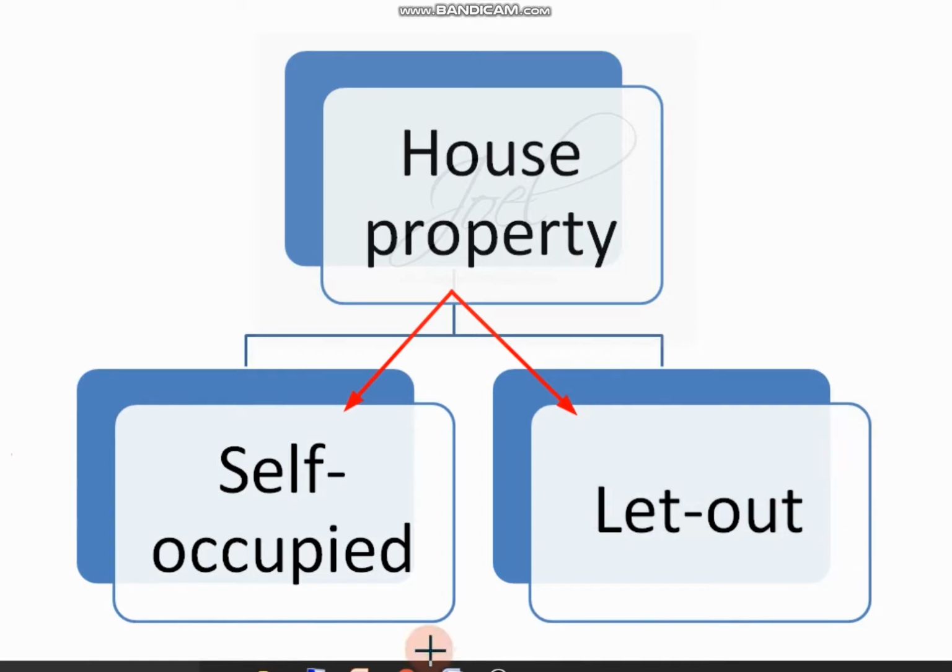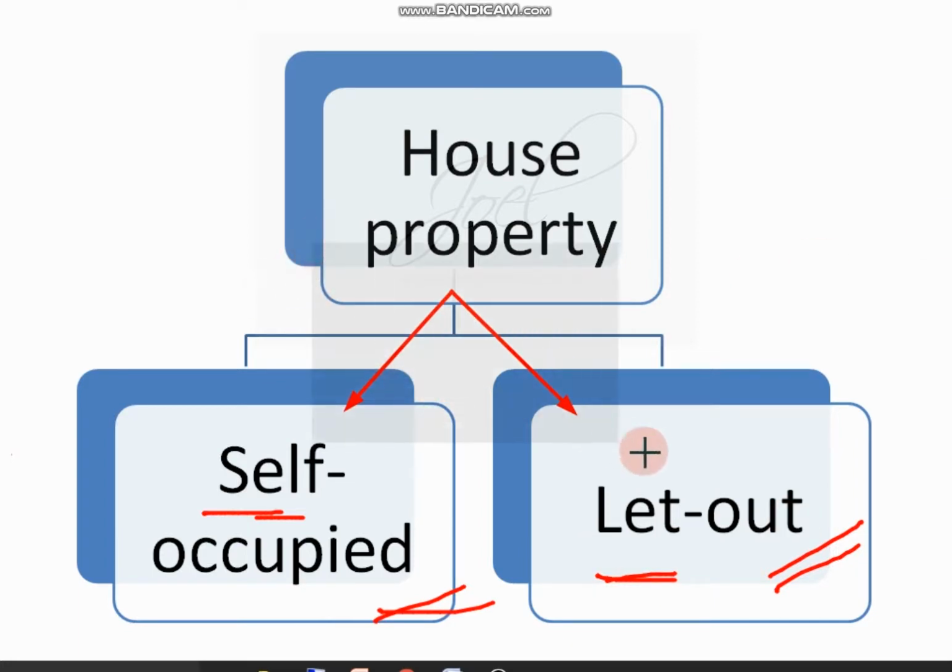One is self occupied house property, which is your own house property, whereas let out house property is a house property which you are letting to someone else. When you let a house property to an outsider, that means you will get rent. So in case of self occupied house property, you are not generating any income. In case of let out house property, you are generating some income.